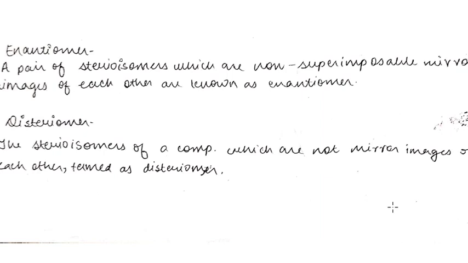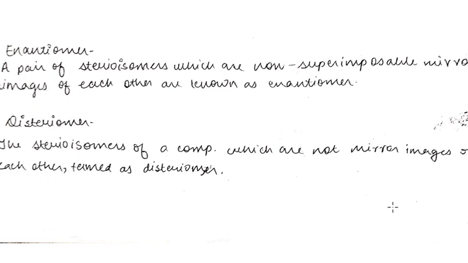What is an optical isomer? Optical isomers are stereoisomers which are non-superimposable on their mirror images. More than one stereoisomer which are non-superimposable mirror images are known as optical isomers.